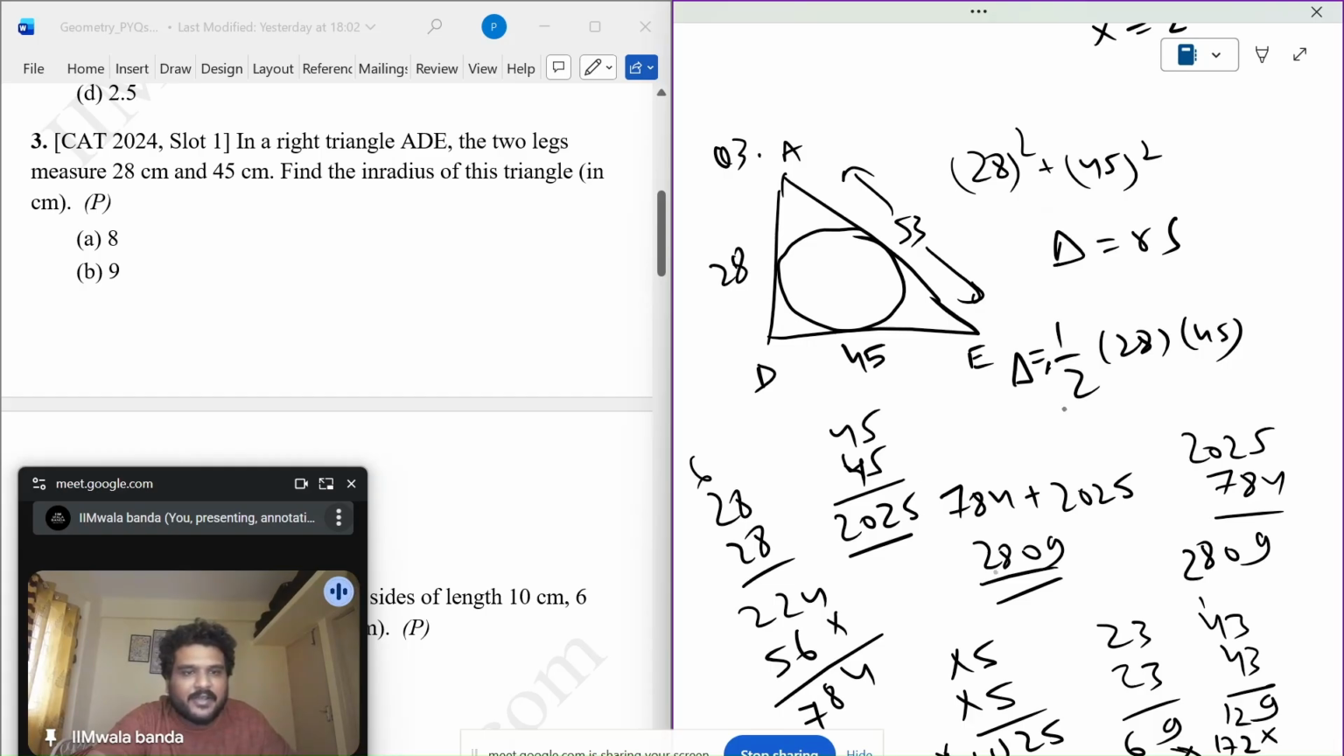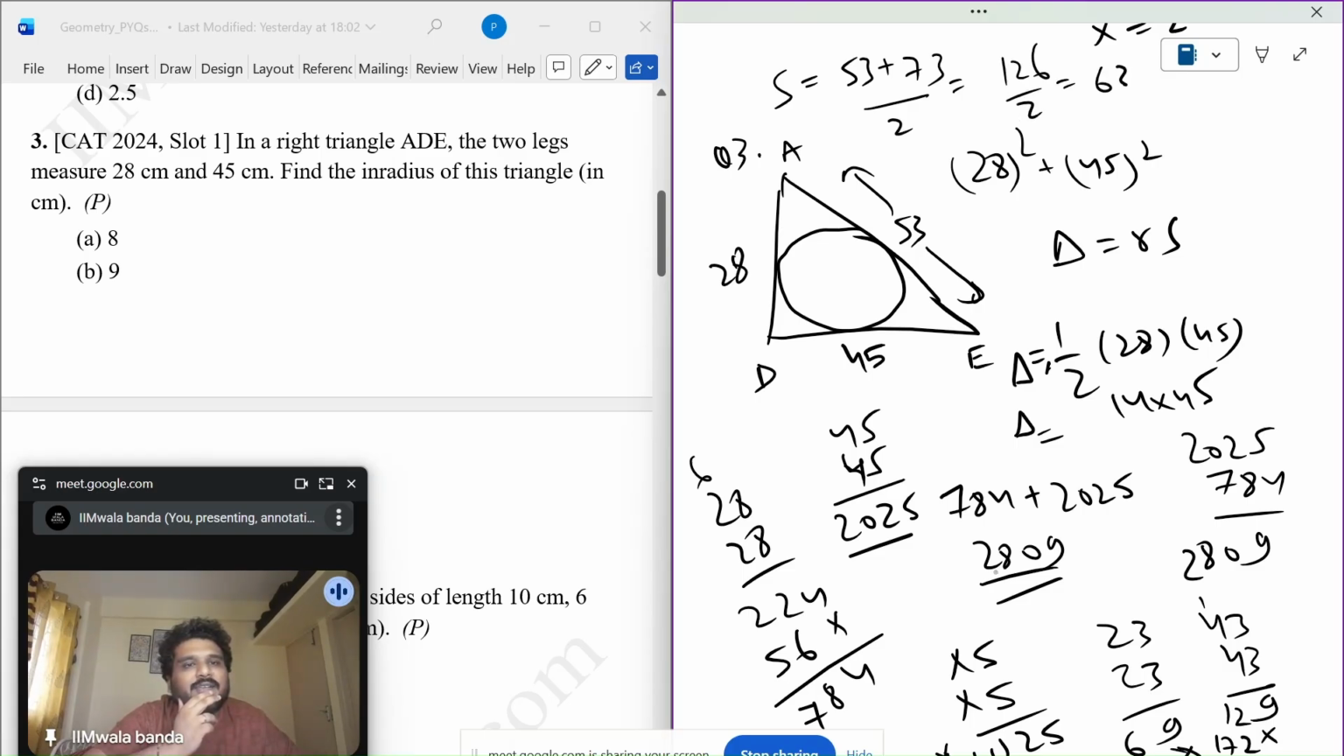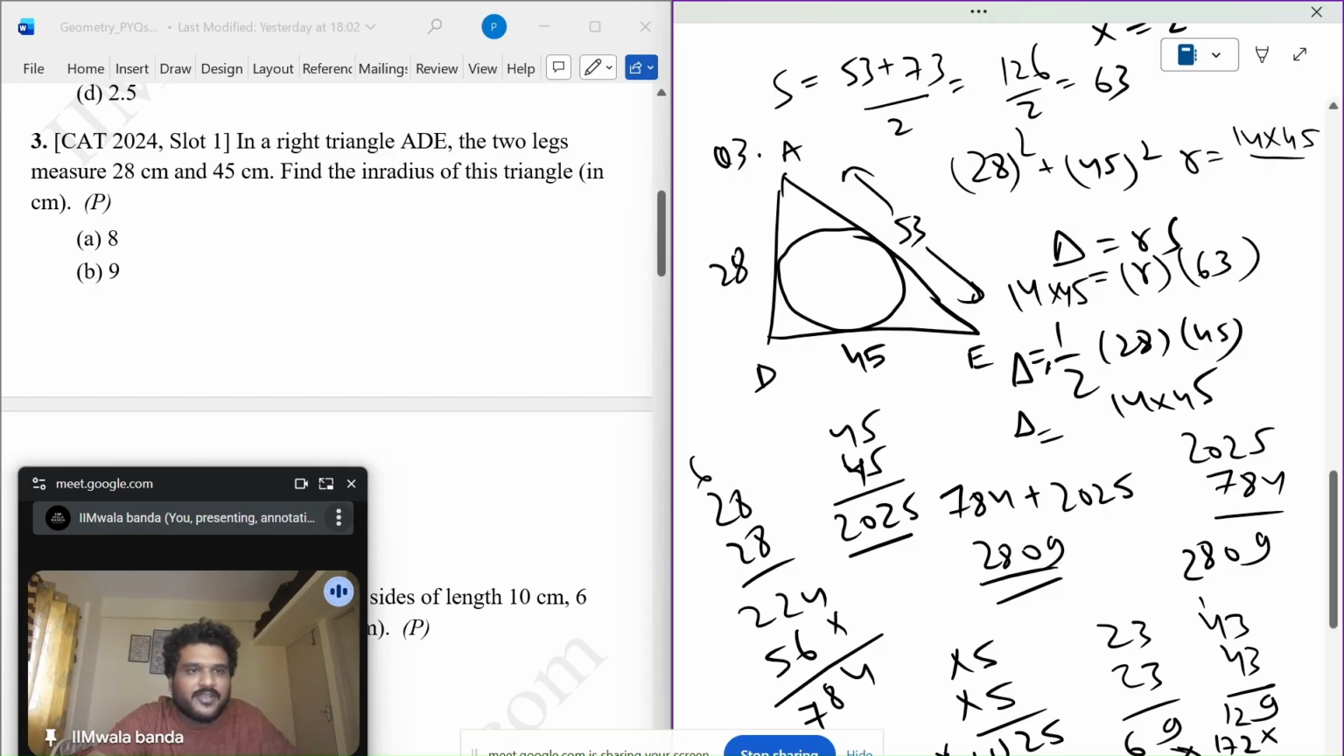Now simply let's find the area also. This is 14 into 45. And semi-perimeter will be 53 plus 73 by 2, 126 by 2 or 63. So now I know semi-perimeter is 63, r I don't know, and area also I know 14 into 45. So r is 14 into 45 upon 63. This should get cancelled.